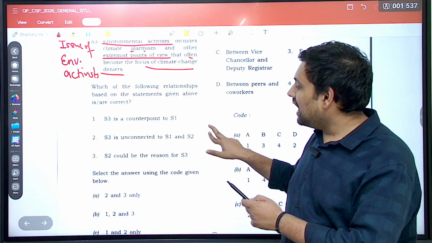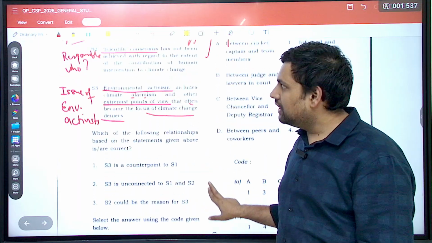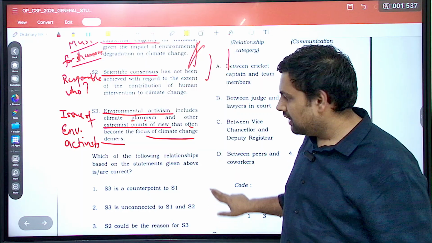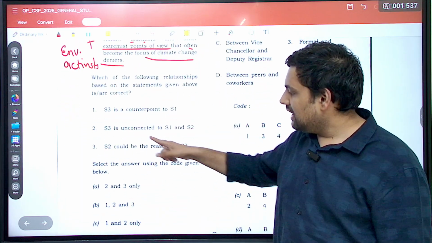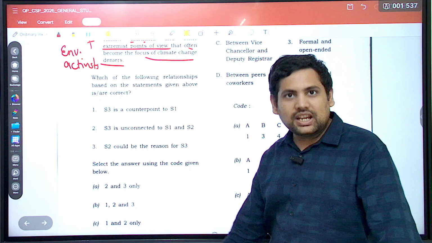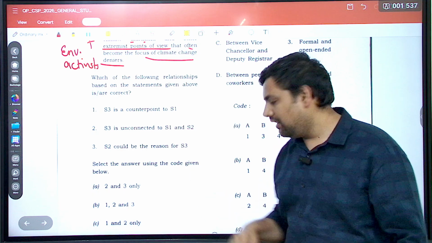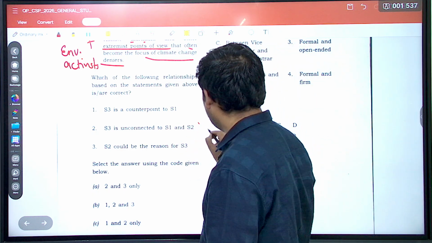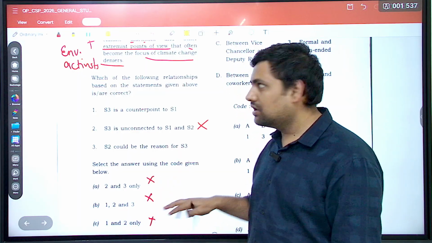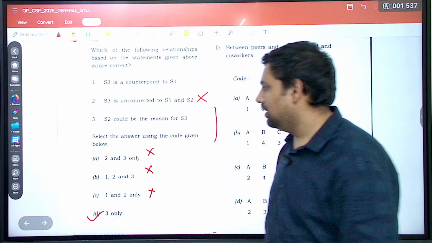Then second, S3 is unconnected to S1 and S2. Now this was a very easy elimination. Even if you don't know anything, if you read these 3 statements, all of them are related to climate change at least. Correct. Then can you really claim that S3 is unconnected to S1 and S2? No, they're all based on the same topic. They have some connection. So the second is a definite wrong. Now if the second is a definite wrong, see the options. You can remove this, you can remove this, you can remove this also, and the answer becomes 3 only.